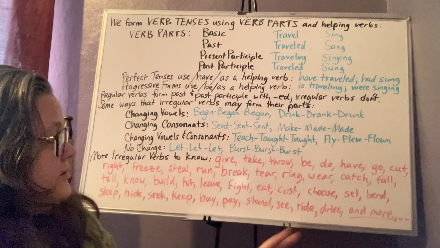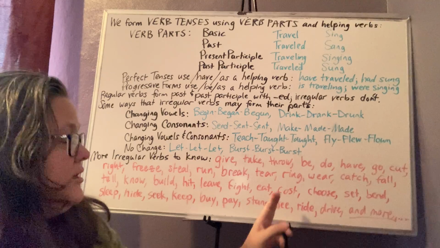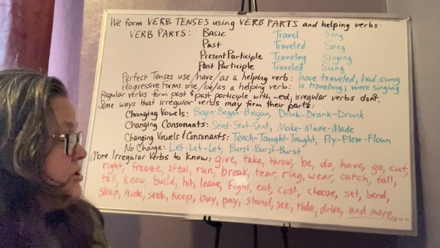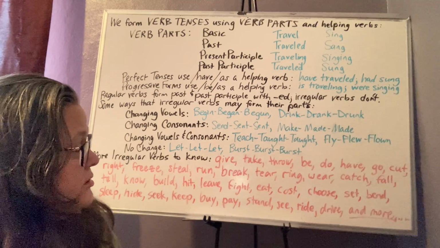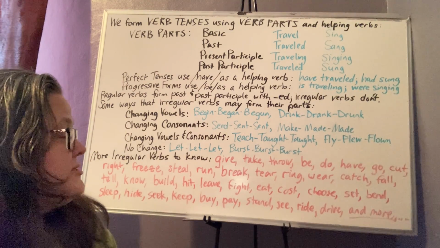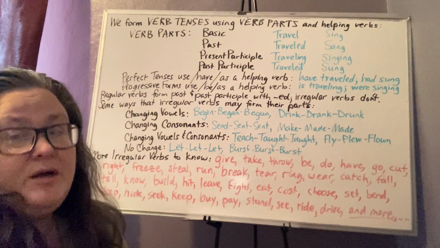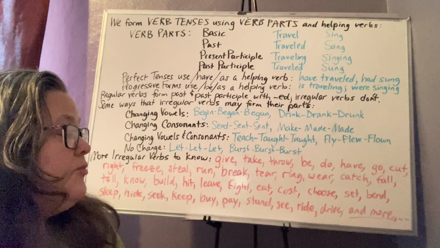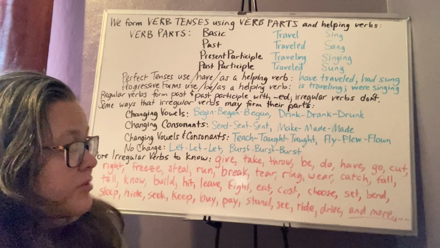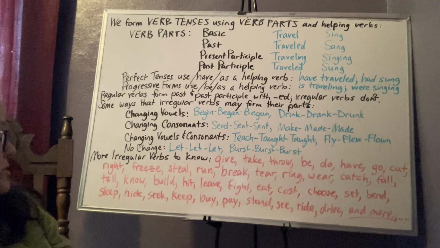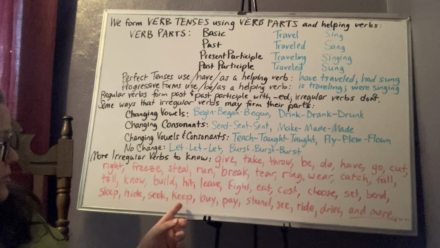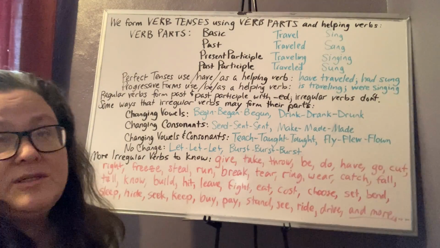Fight, fought, fought. Eat, ate, eaten. Cost is one of those that does not change. Choose, chose, chosen. Set is one of those that does not change. Set, set, set. Bend, bent, bent. Sleep, slept, slept. Just like with keep, also keep, kept, kept.